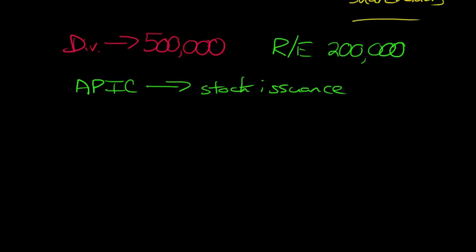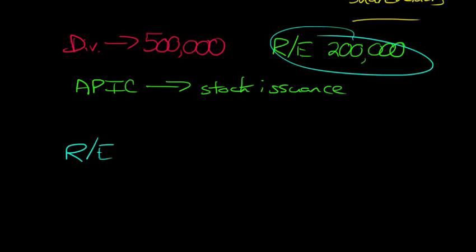So we've got retained earnings is going to be the first thing to go, right? The dividends are first going to be paid out of that retained earnings balance. So the first $200,000 of the dividend comes out of retained earnings. Now retained earnings is at zero. Now what do we debit? We debit additional paid-in capital for $300,000.